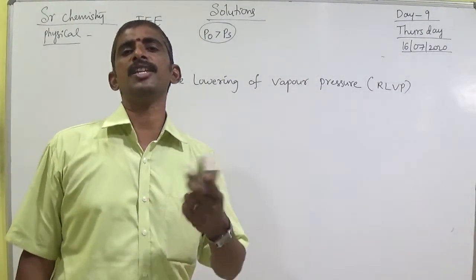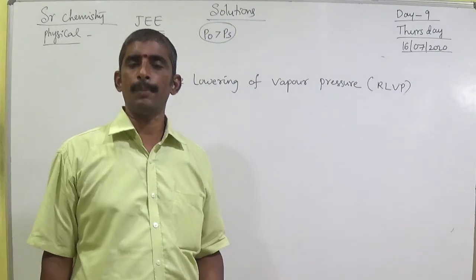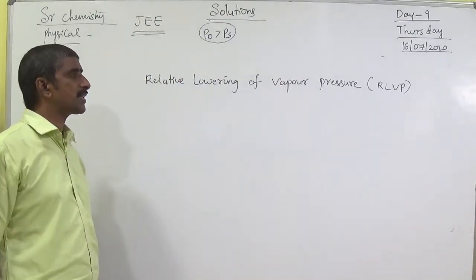Very easy. P0 minus PS. Okay, LVP. Now, relative lowering of vapor pressure.